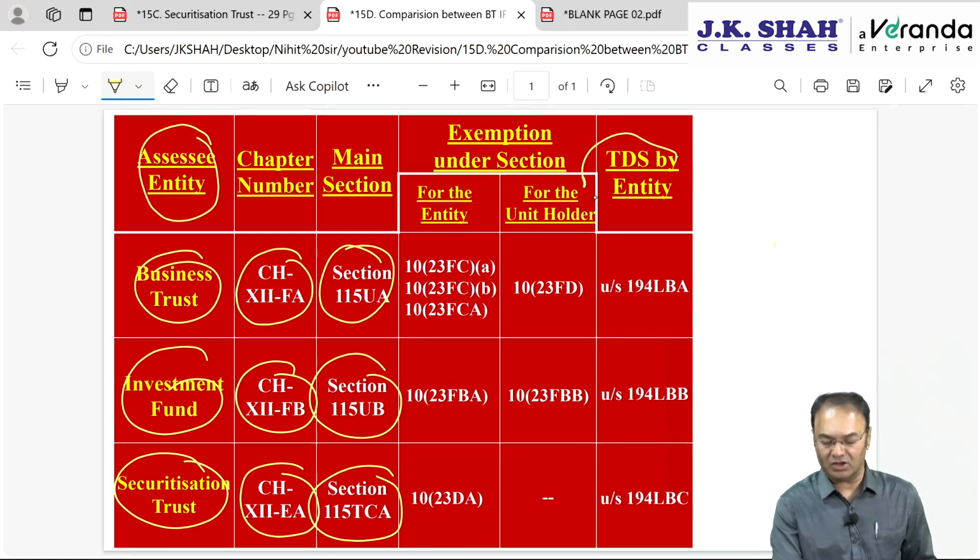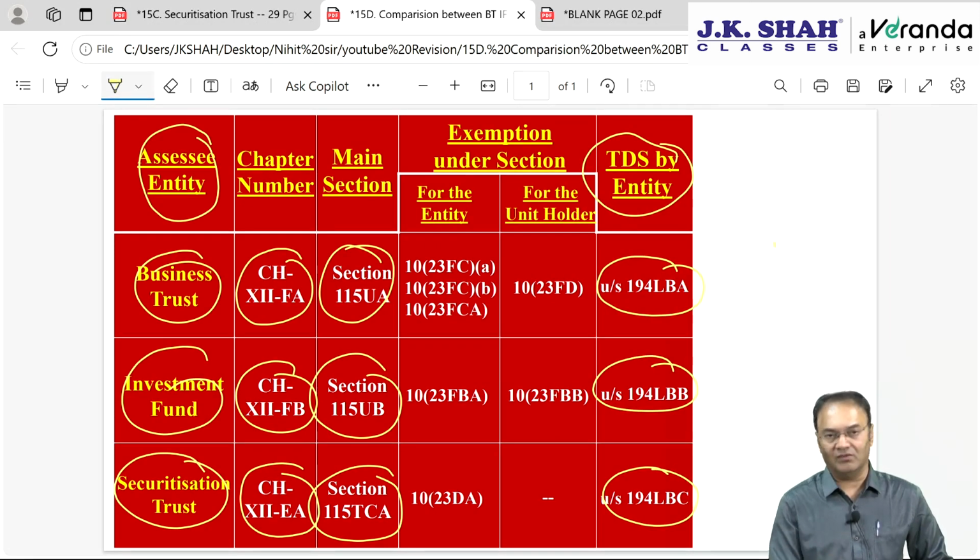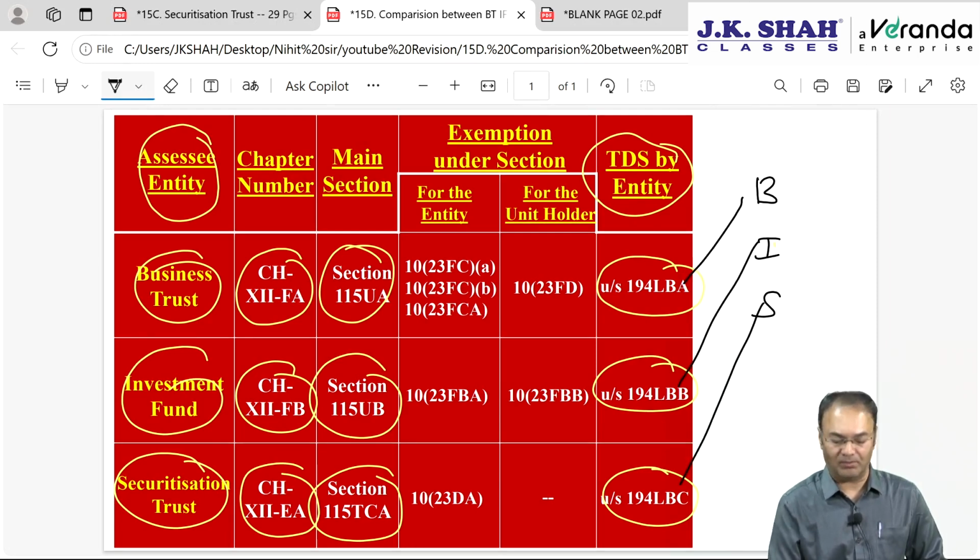The TDS sections, in the last column, are 194LBA, LBB, LBC, which are easy to remember. They are going in a series, and even in alphabetical order: B comes first, business trust, then comes I, then comes S. So 194LBA, LBB, LBC, easy to remember.